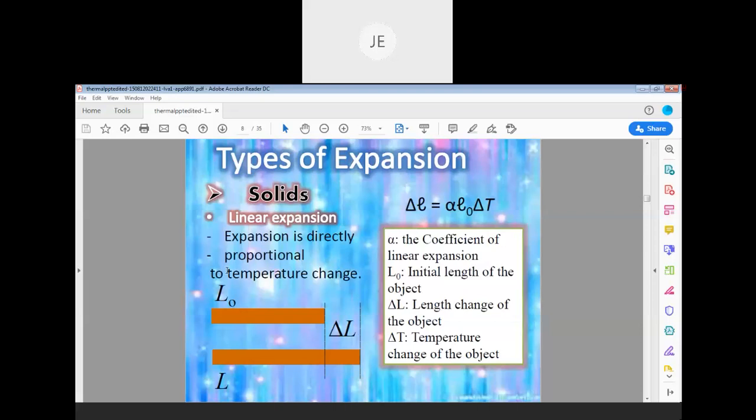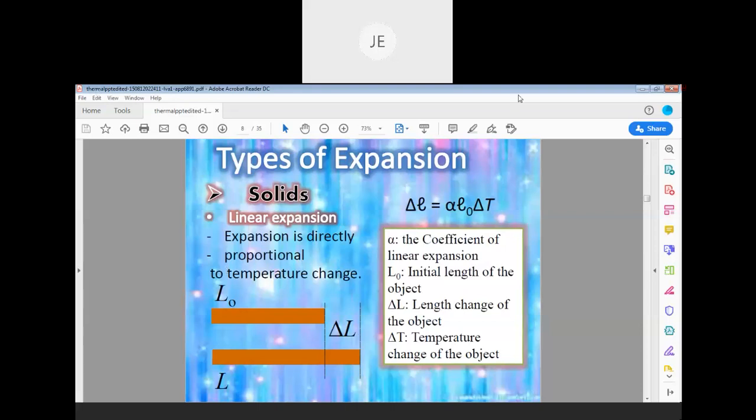If length expansion is very huge compared to width and height expansion, then we consider it as a linear expansion only. So only one dimension, if there is a change upon heating, then that is called linear expansion.